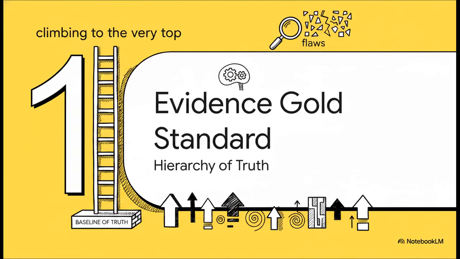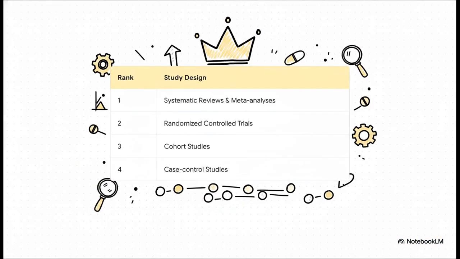Okay, let's kick things off with Section 1, the evidence gold standard. Think of systematic reviews and meta-analyses as the absolute heavyweight champions of the evidence world, sitting right at the peak of the hierarchy, above randomized controlled trials. By mathematically pooling massive sums of data from multiple studies together, they give us incredibly precise answers about drug efficacy. It's basically like combining all the best data into one giant super study.